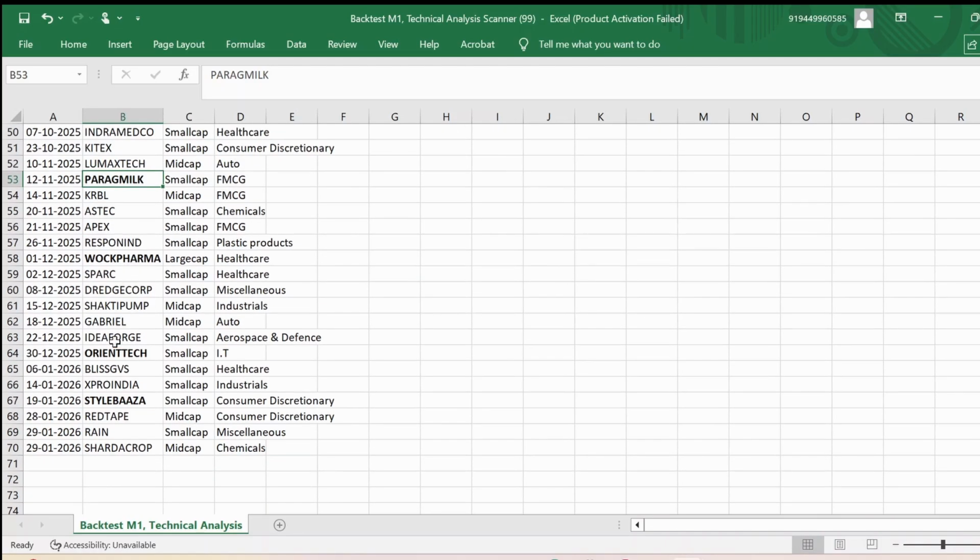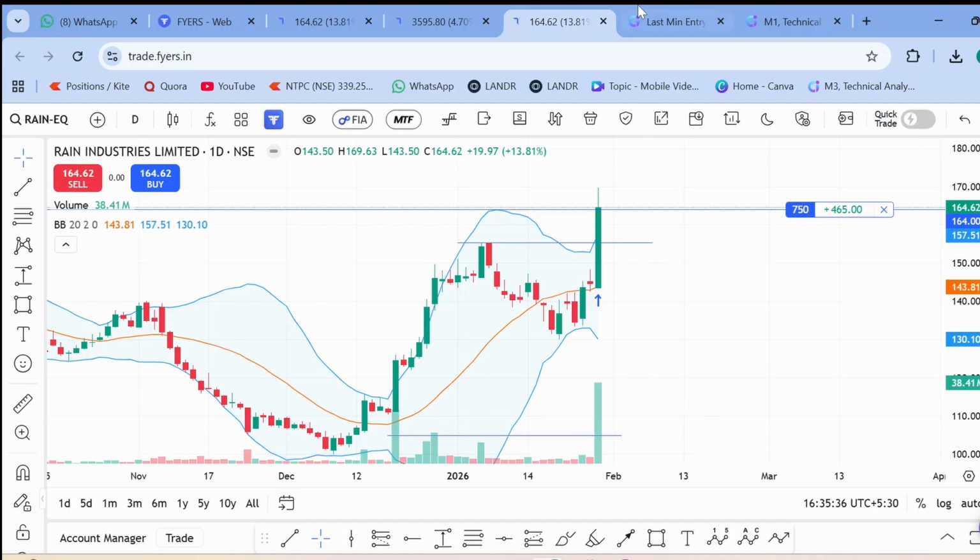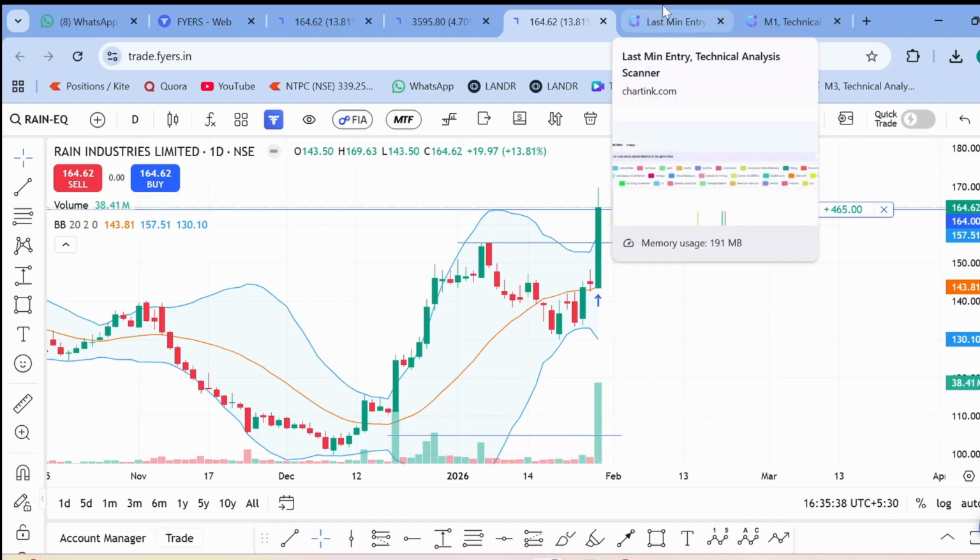You can download this data and do your own backtesting. That is the best point of using scanners and backtesting. You need not do any kind of manual analysis. With just one single click, the scanner will identify the stock, if any opportunity is there. So this is how we can execute the scanner and identify any stock which qualified in momentum strength, which is pure BTST. I call this strategy M1, Momentum Strategy 1.